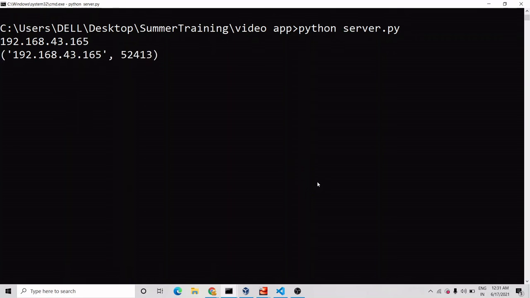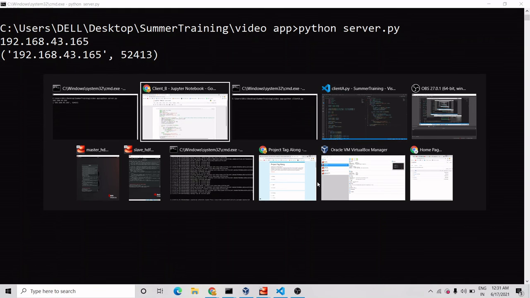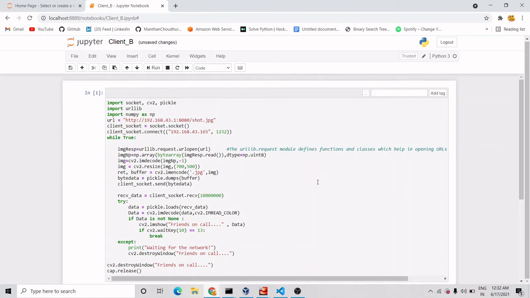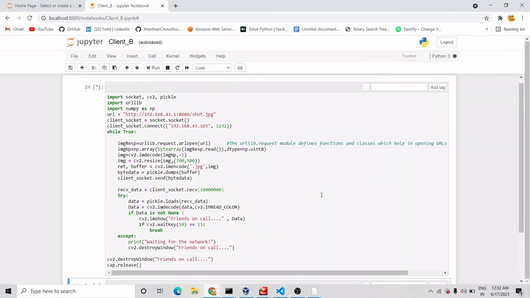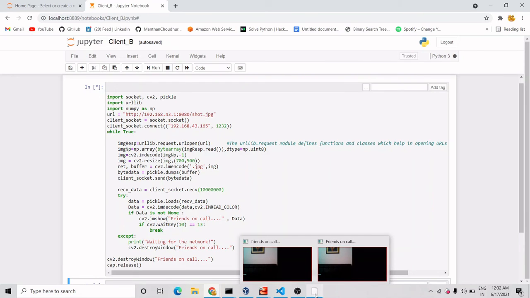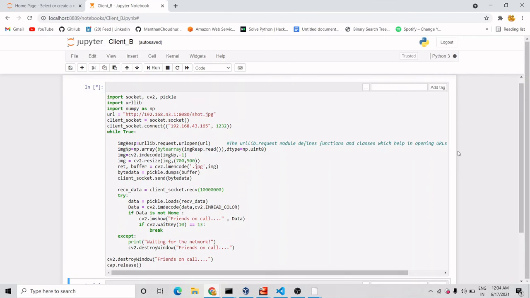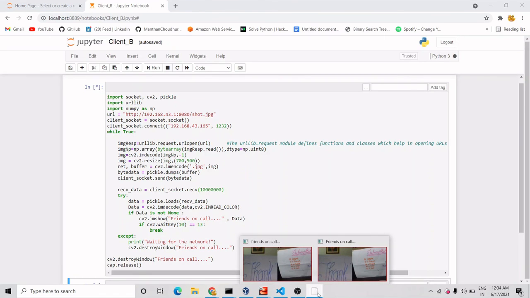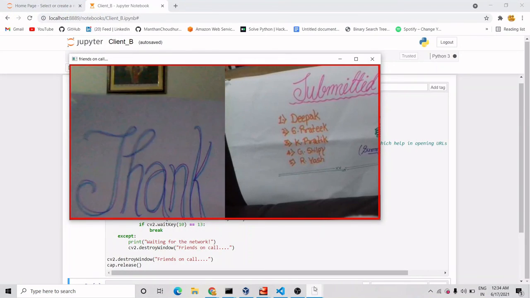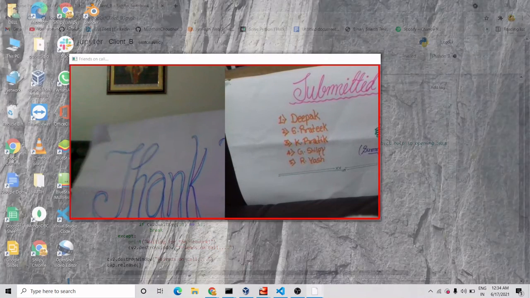If the server accepts the connection request of any IP, then it will show it here. Okay, so it has accepted the connection request of IP1. Let's see what is happening to IP2, why it is not. Okay, so it is still running. Okay, so here we got our output, let's see what came out. Okay, so this is the client A side and this is the client B side.